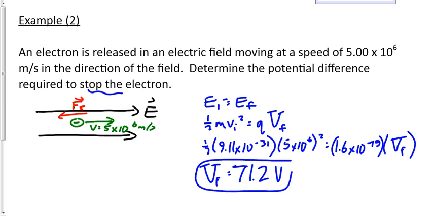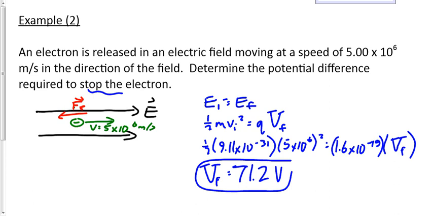It's just like gravity, right? You learned in physics 20, you can define the height relative to whatever you want. Right? The bottom of the hill is 0 meters. You could have made the bottom of the hill 20 meters, as long as everything is defined relative to the same spot. This is no different, okay?